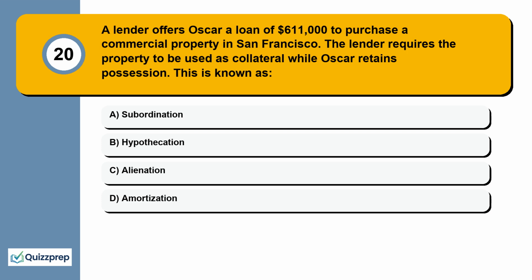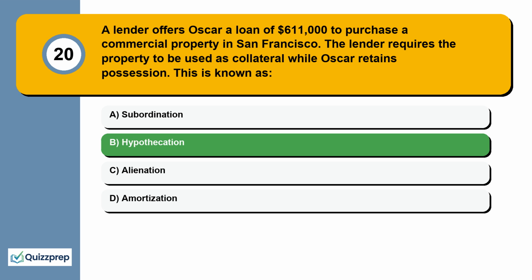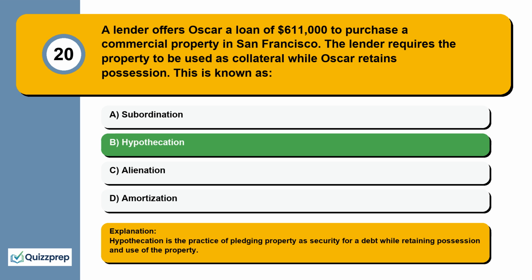Question 20. A lender offers Oscar a loan of $611,000 to purchase a commercial property in San Francisco. The lender requires the property to be used as collateral while Oscar retains possession. This is known as subordination, hypothecation, alienation, amortization. Hypothecation is the practice of pledging property as security for a debt while retaining possession and use of the property.